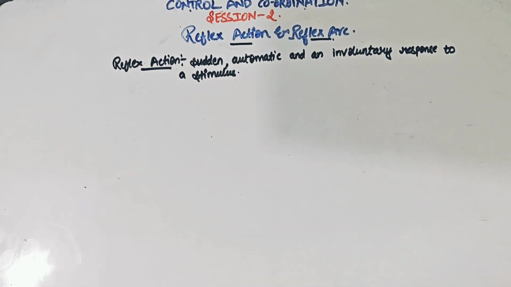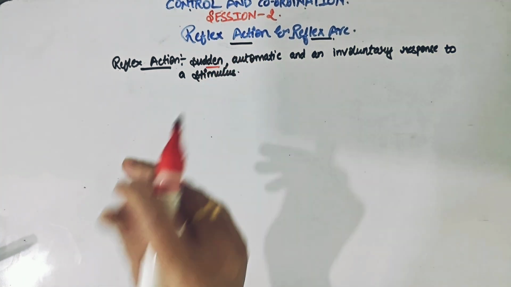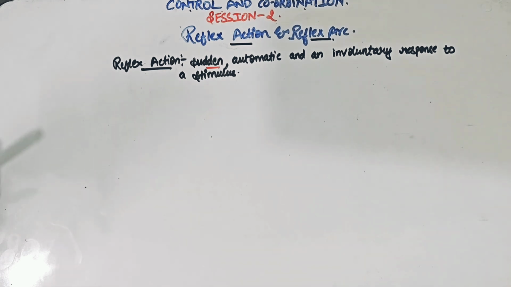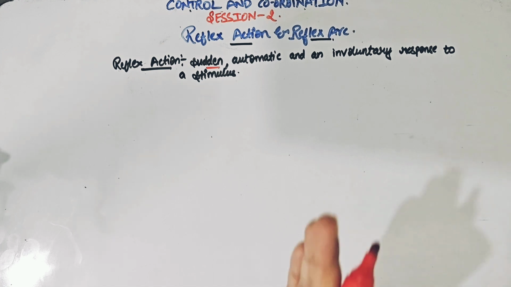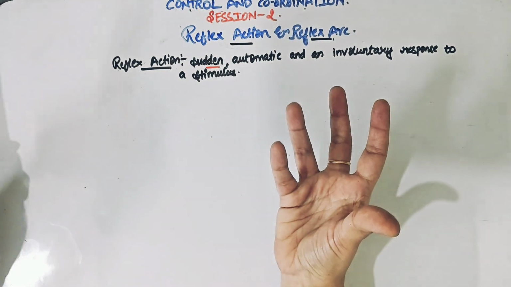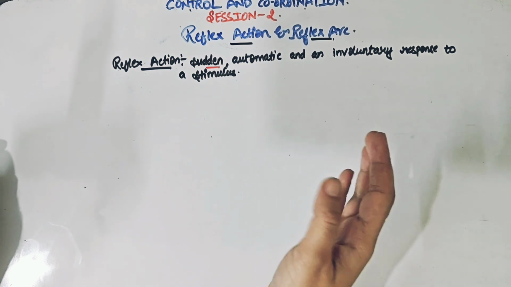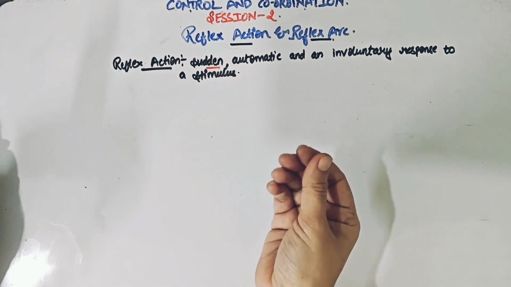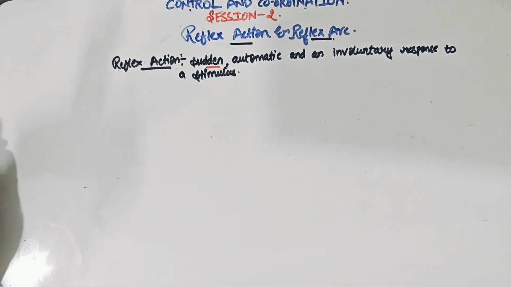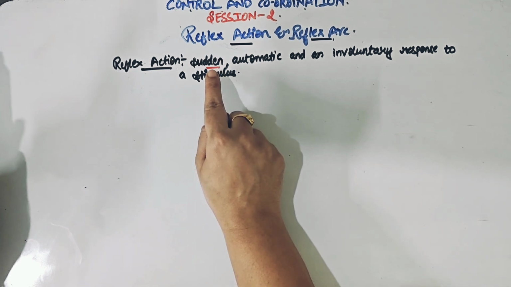So what all important keywords have we used in this definition? First of all, we are saying reflex action is basically a sudden action, meaning something that is coming quickly, and for something that you have to take action also quickly. Like maybe if you have touched a hot pan, or any utensil which is hot, what will I do? Will I keep touching it and thinking, oh it's burning, should I remove my hand, or I'll quickly take my hand back? I will quickly and suddenly take my hand back, right? I won't think about it. So this is what we are saying as sudden.